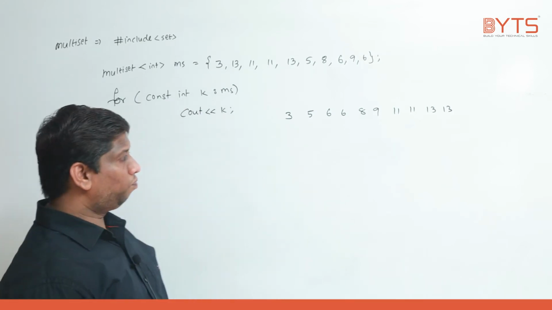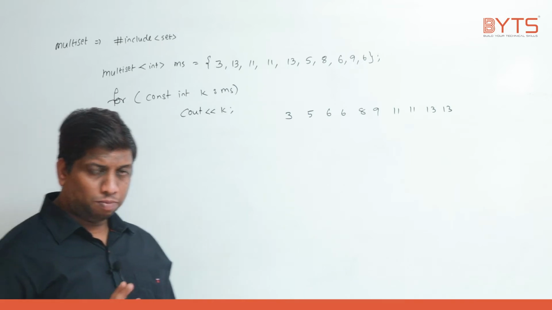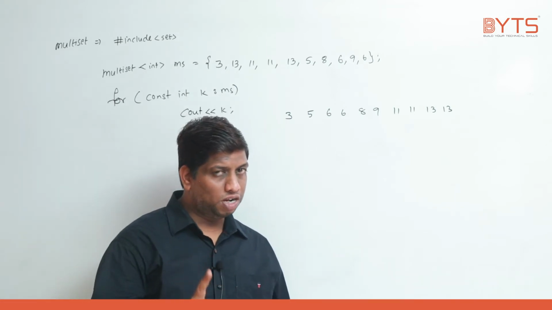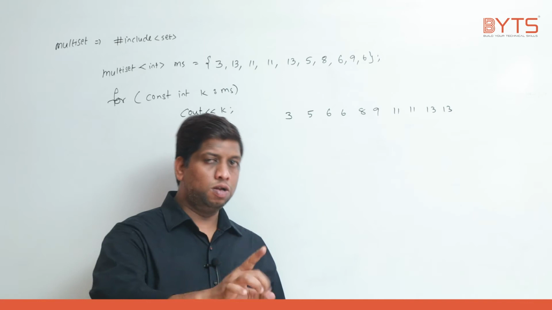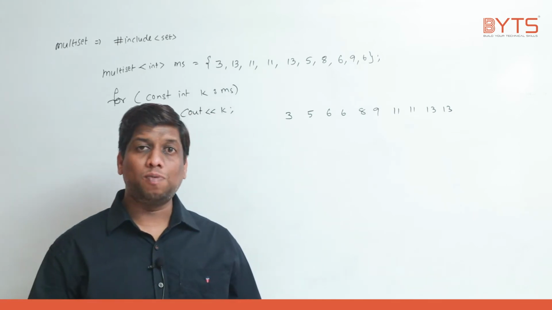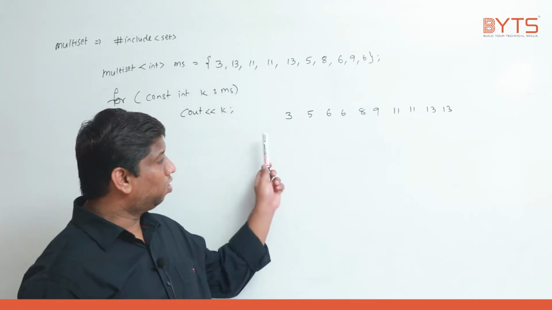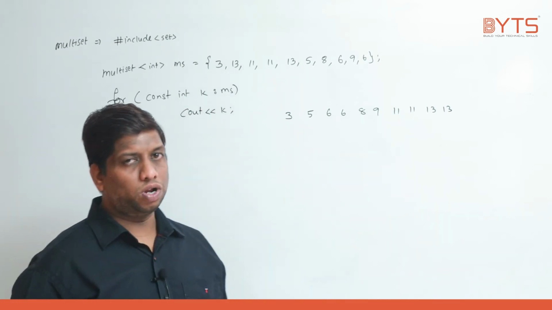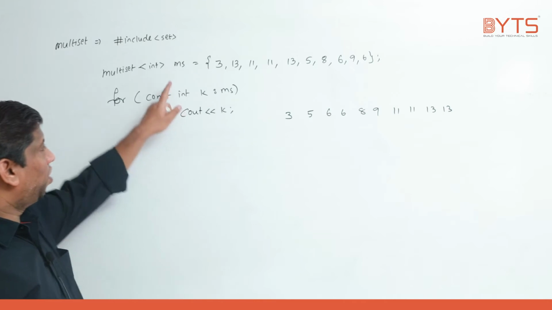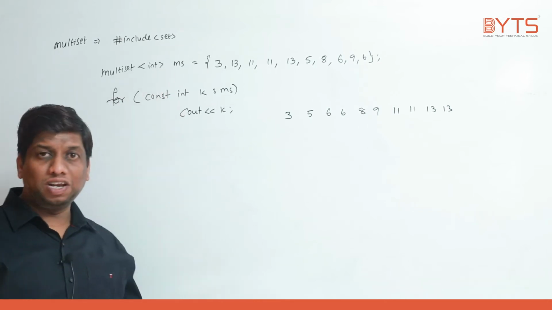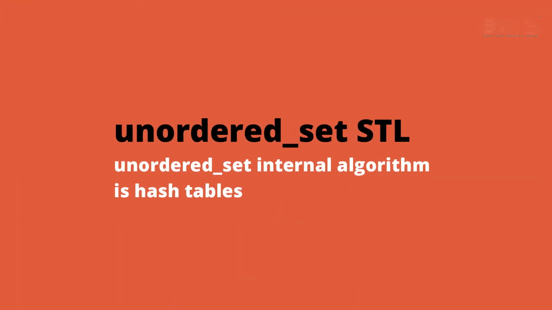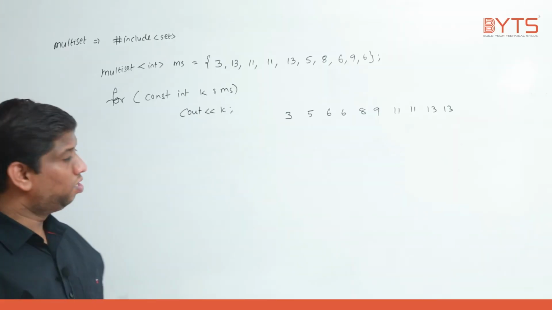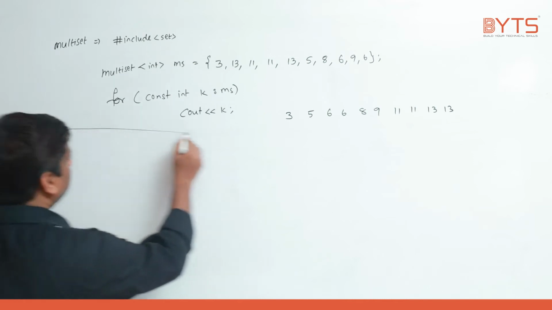Now understand the difference between set and multi-set: in the set, duplicate values are not allowed, and in the multi-set, duplicate values are allowed. What is the common point? All the data is stored in increasing or decreasing order, but that really depends on your comparison object. If you don't use any comparison object, by default it is less comparison.